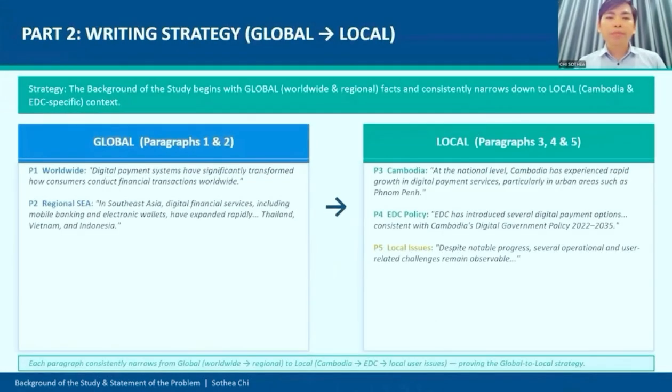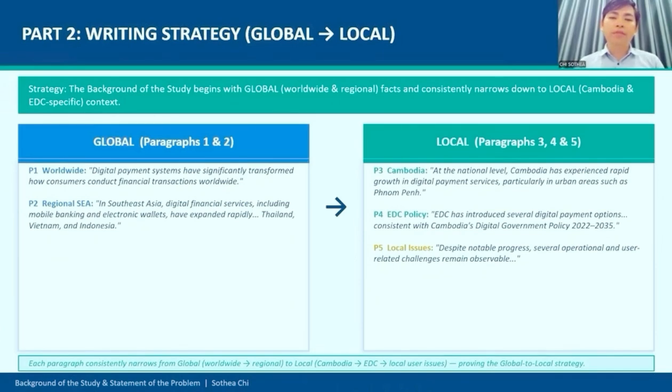So this study focuses on EDC consumers living or working in Phnom Penh who have used this digital service at least once. Now let me prove the writing strategy I use, which is the global to local strategy. As you can see on this slide, the background of the study is structured so that it begins with the global fact, covering worldwide and regional digital payment strength, and then consistently narrows down to the local, context-specific to Cambodia and EDC.